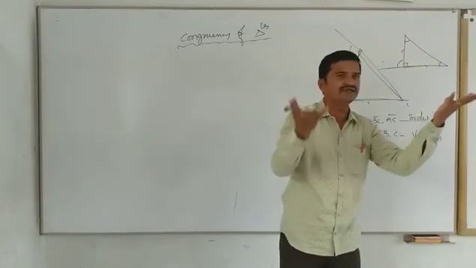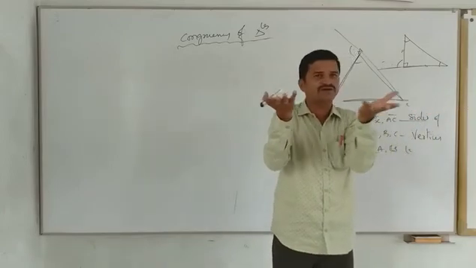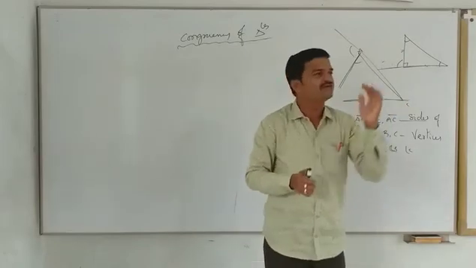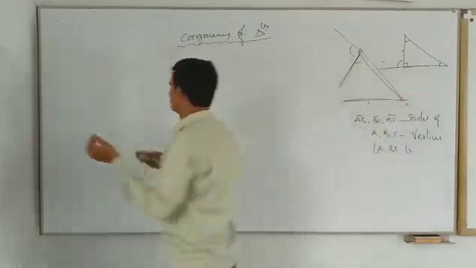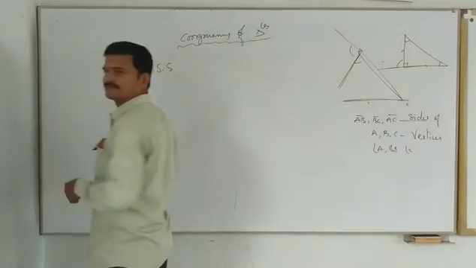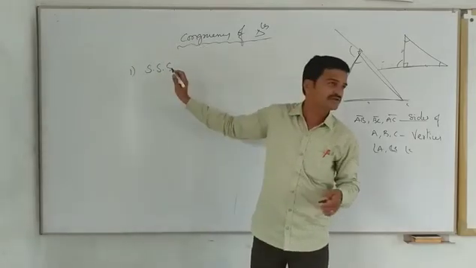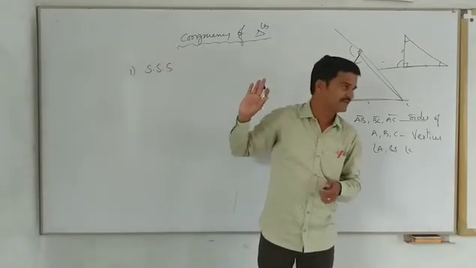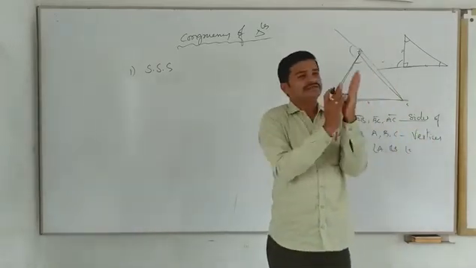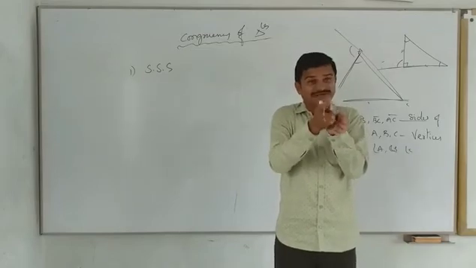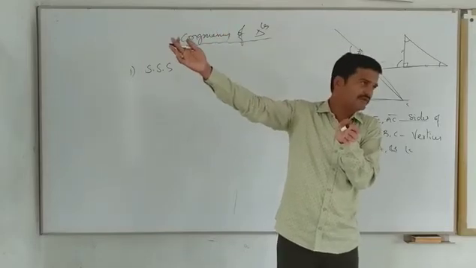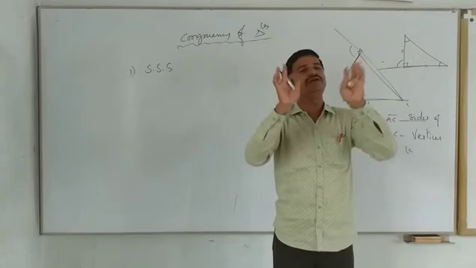But by seeing, how can you justify whether those two are congruent? Of course, there are some parameters for the triangles. This is the first rule, children. SSS. Theorems are not. SSS means side, side, side. Very simple. If all the three sides of one triangle are respectively equal to the corresponding three sides of another triangle, then those two triangles are said to be congruent.